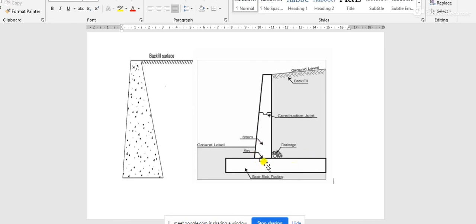The cantilever retaining wall is installed in such a way that the soil is placed on this base plate, and that's the special characteristic of the cantilever retaining wall. This soil is acting as an integrated part of the retaining wall, such that this is also a part of the retaining wall.